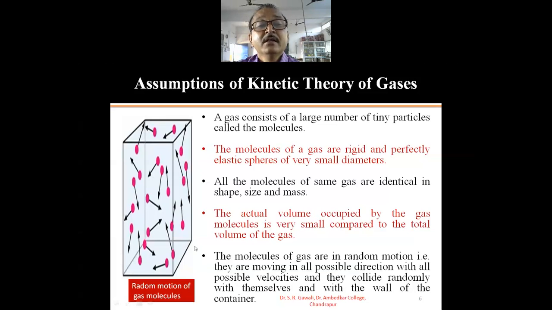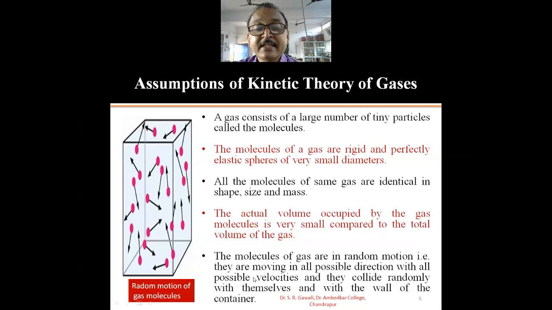Then another assumption of the kinetic theory of gases is that the molecules of the gas are in random motion. I have told you previously, the molecules of the gas are continuously moving. They move in random directions, they move in zigzag motion. So this zigzag motion is known as the Brownian motion. That you have studied in the 12th.